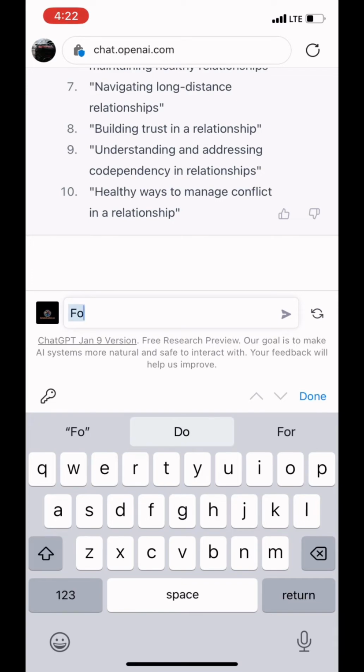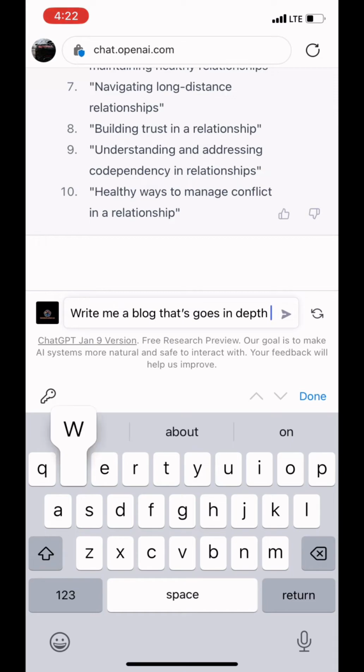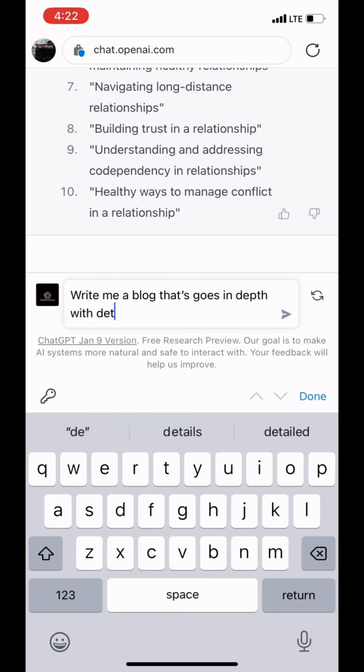So let's go even deeper and see how knowledgeable this app is about basic knowledge, basic understanding. So I want it to write me a blog about the first topic, and I want it to be in depth and detailed about the importance of healthy relationship. All right, so let's just tap that in right now and see what comes up.